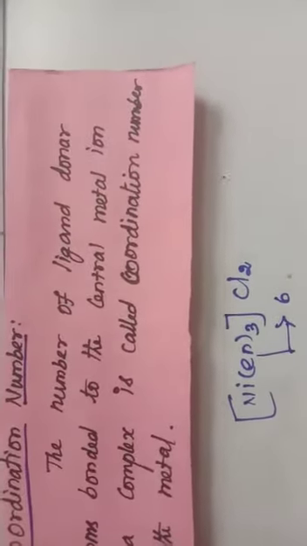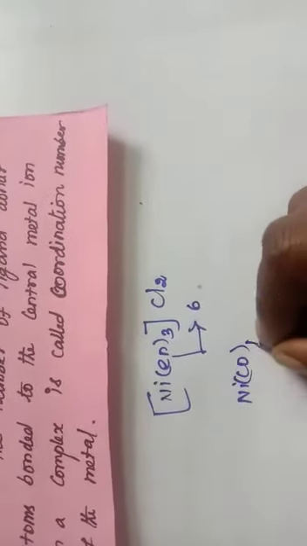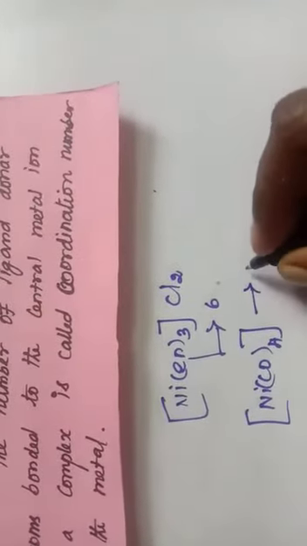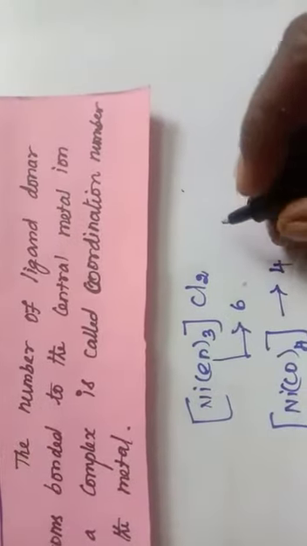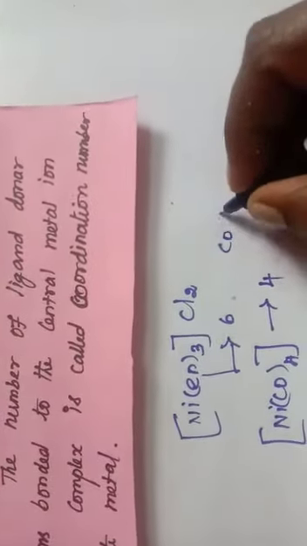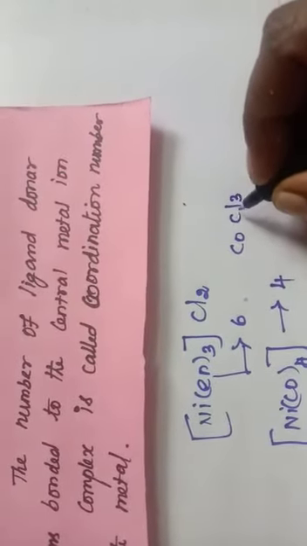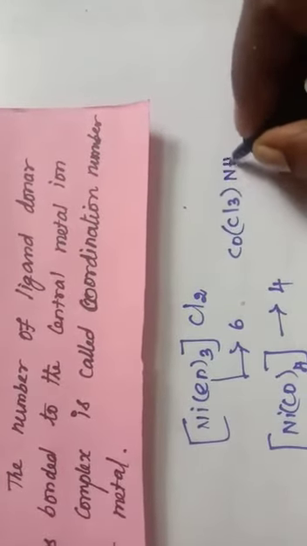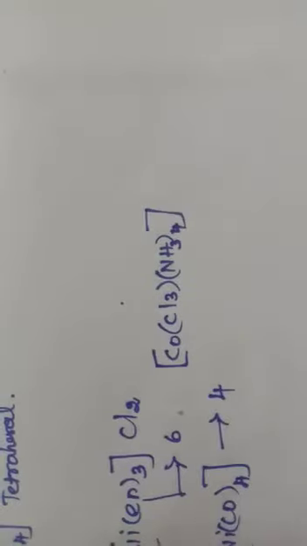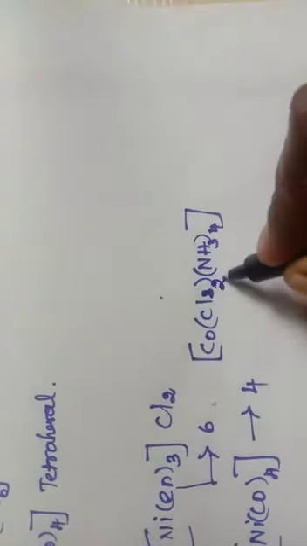Another example, Ni(CO)4. Here the coordination number is 4. One more example, [Co(NH3)4Cl2].